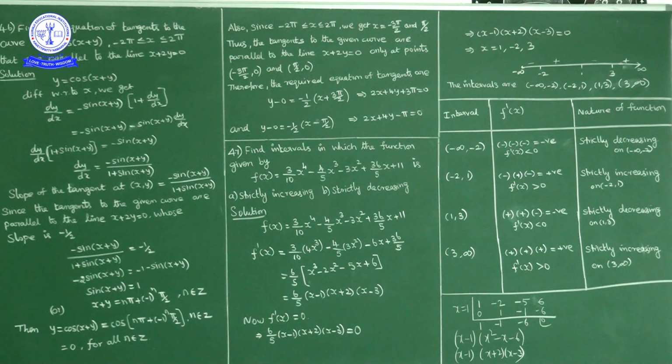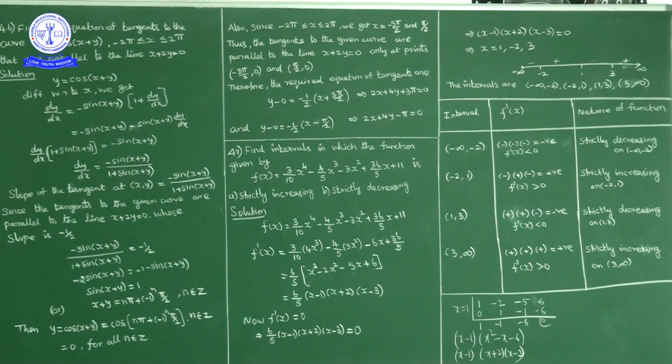Now what is the given curve? y is equal to cos(x plus y). So y is equal to cos of (x plus y), which is cos of (n pi plus minus 1 whole power n into pi by 2). This is 0. So y is equal to 0 for every integer. So when y is 0, what are the possible values of x? The possible values of x are minus 3 pi by 2 and pi by 2.